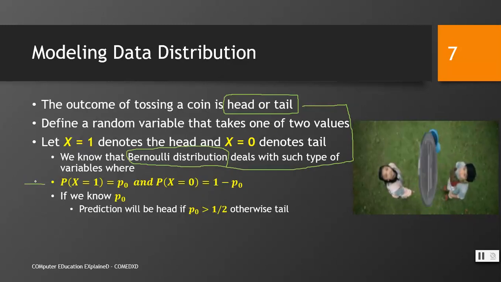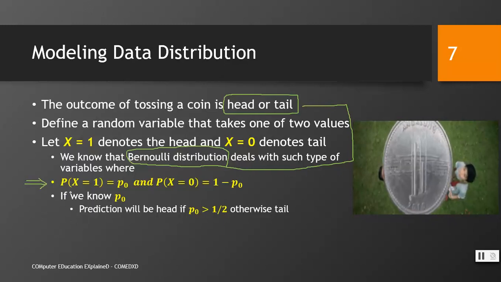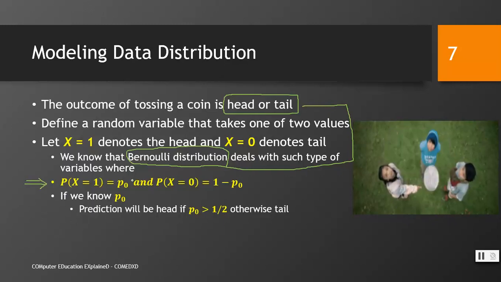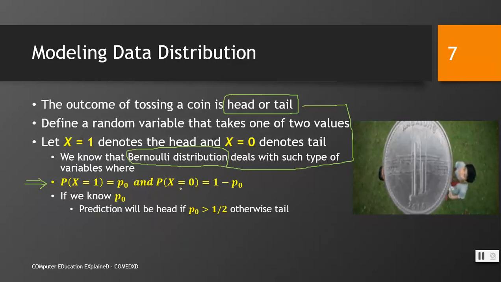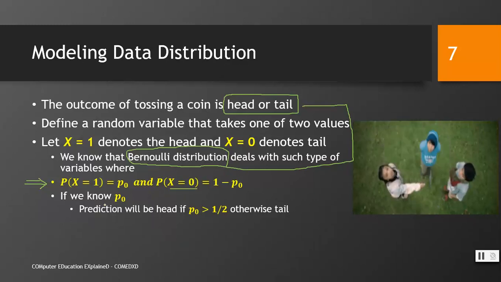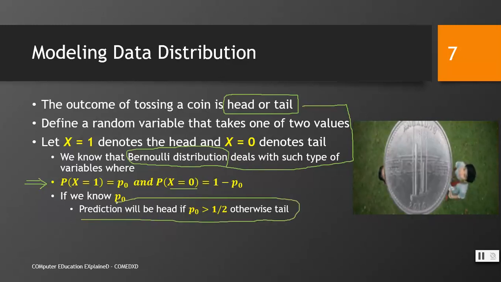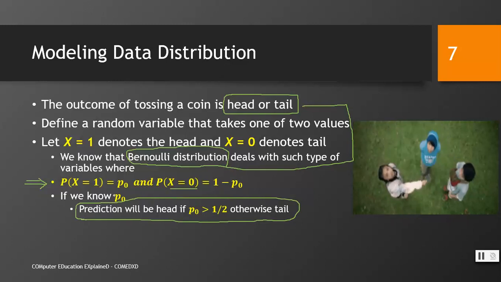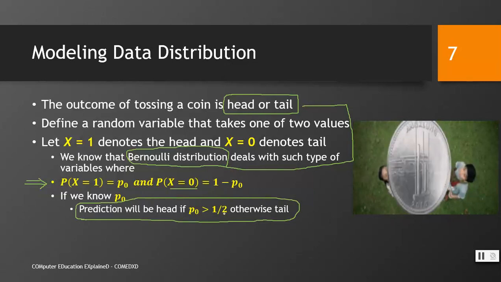We have modeled a random variable that is 1 when a head shows up and 0 when a tail shows up. We get a conclusion that if P0, the probability of coming head, is greater than 1 by 2, it means there would be head.